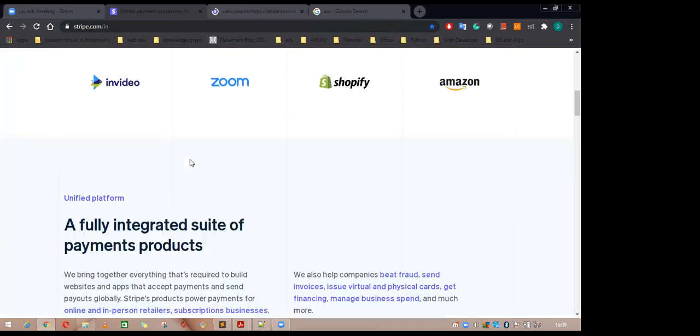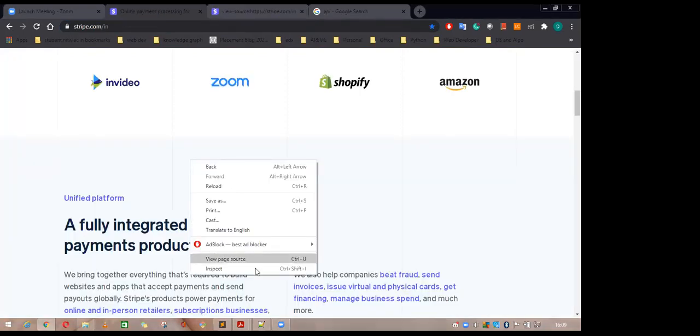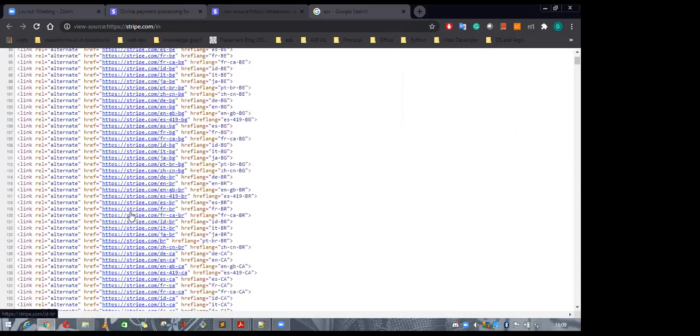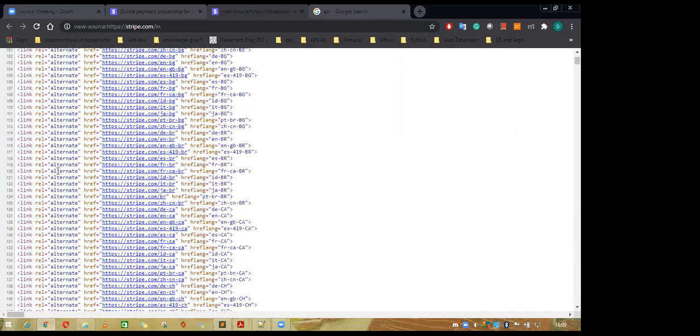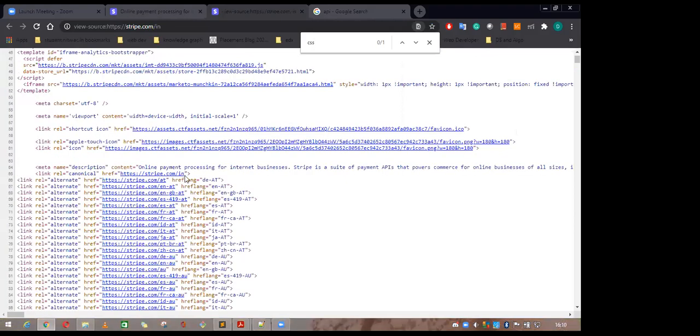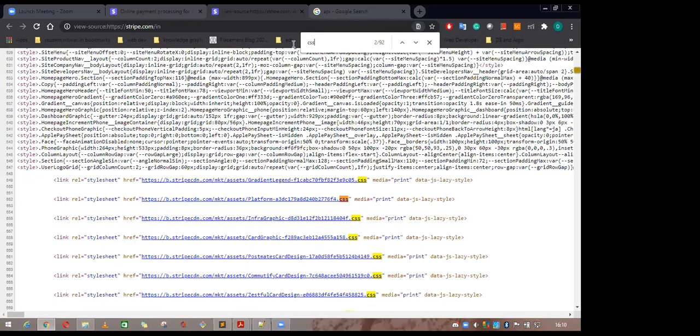JavaScript. If you go to view page source, it is a little slow. View page source, Control U. You can press Control U and see the page source. You can see there is a lot of code here. This is a link, a link is attached. This is an HTML tag. These are all HTML. On the top, there could be some CSS file. Let me search CSS. Yes, these are all the CSS files attached to this one, and some .js files.